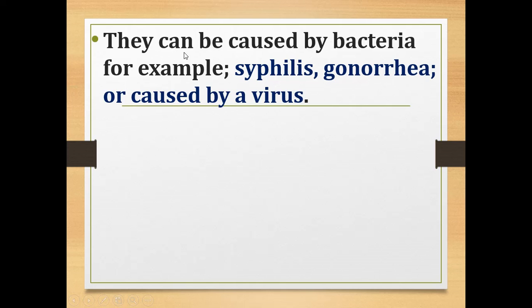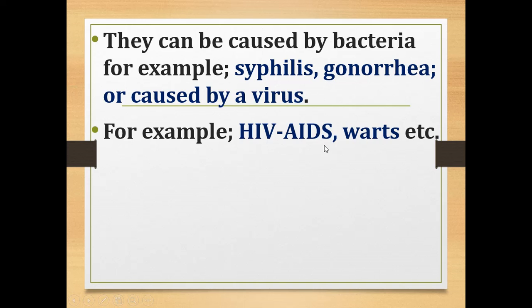So for example, sexually transmitted diseases can be caused by bacteria. Examples of bacterial diseases are syphilis and gonorrhea, and they can also be caused by viruses such as HIV. HIV is the human immunodeficiency virus which causes acquired immunodeficiency syndrome, which is called AIDS. So nowadays you all know about AIDS. Yes? So most of the persons affected with AIDS. So this is one example of a sexually transmitted disease which is caused by a virus.